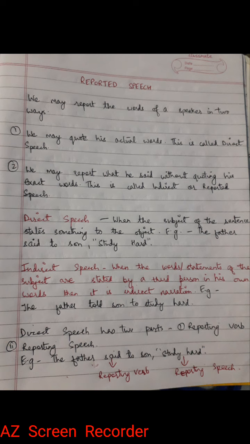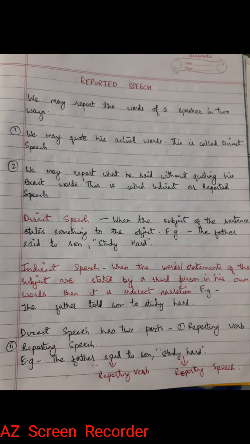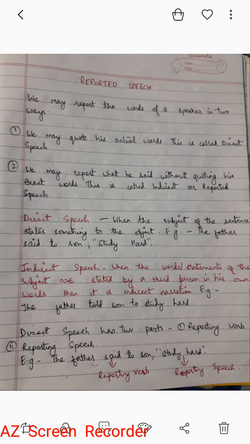Now, direct speech has two parts, reporting verb and reporting speech. Let us take the example of the above sentence. The father said to son, study hard. The father said to son: said is the reporting verb, and study hard is the other part, the reporting speech. So here we have introduced the topic, and we have discussed what is direct speech and what is indirect speech. Next class we will discuss how to convert a given speech into indirect speech.